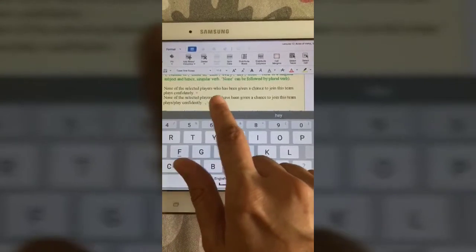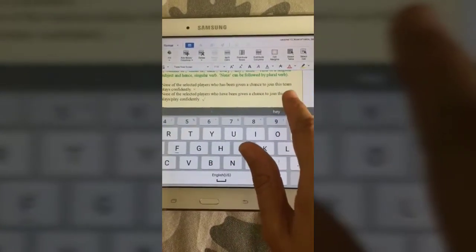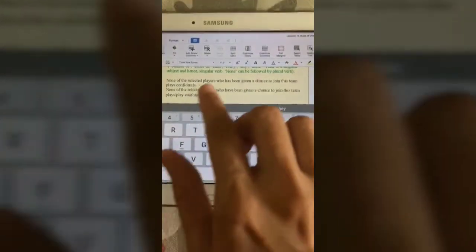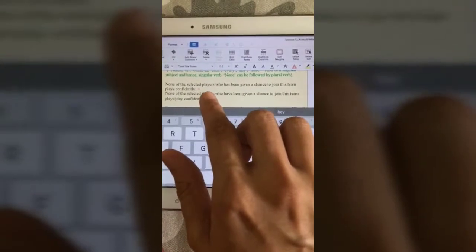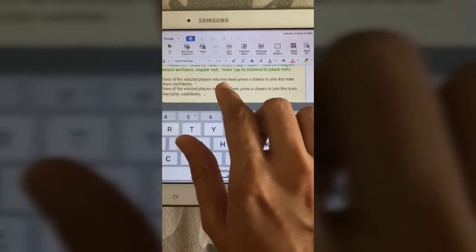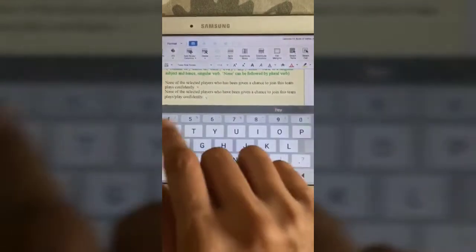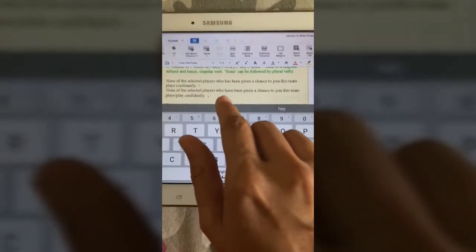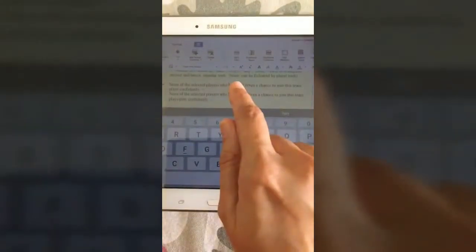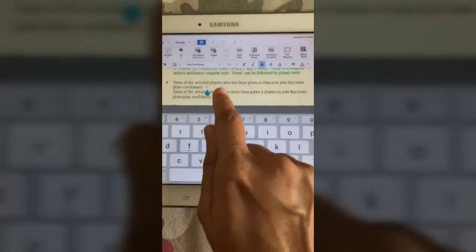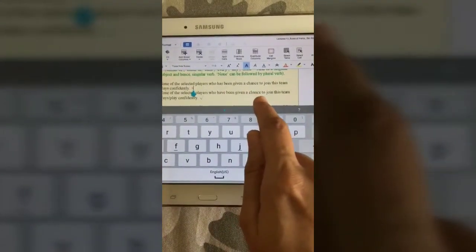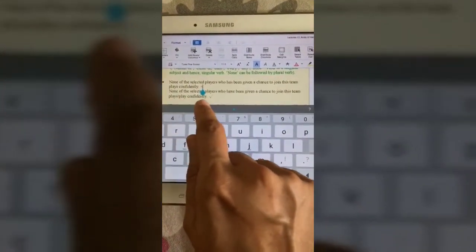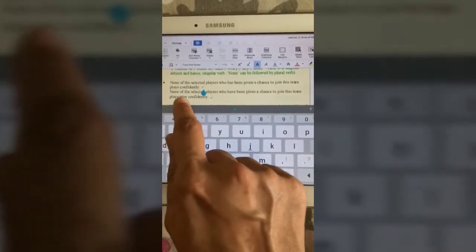None of the selected players who has been given a chance to join this team plays confidently. Okay, so who is a relative pronoun? What does it refer to? Selected players, which is plural. So the verb has to be have instead of has. Okay. Now none. So here, even though we have in our previous rule that none has to be followed by a singular or a plural verb, this is a case where none is followed by a plural verb. So none of the selected players who have been given a chance to join this team play or plays confidently. Now this could be a singular or plural.